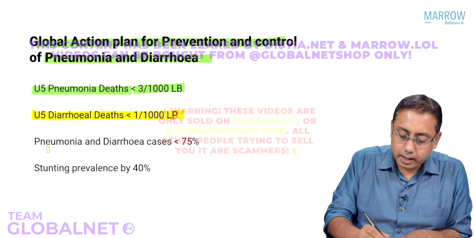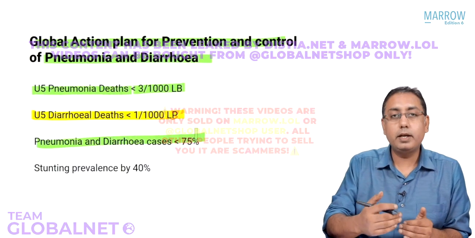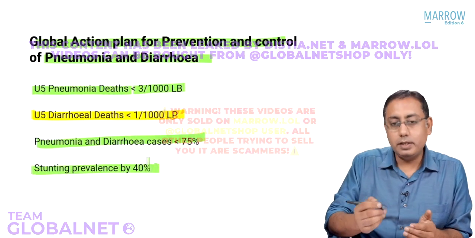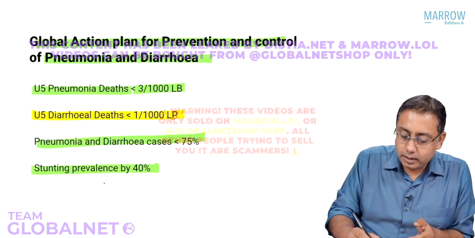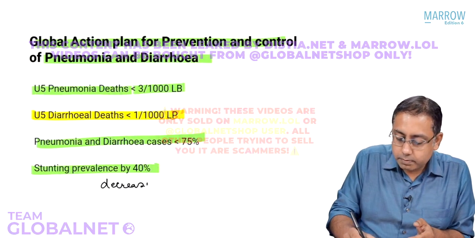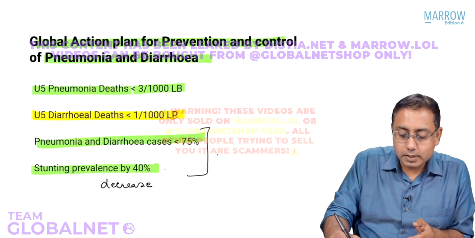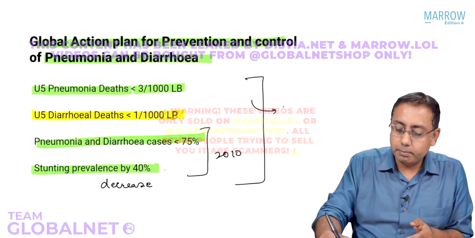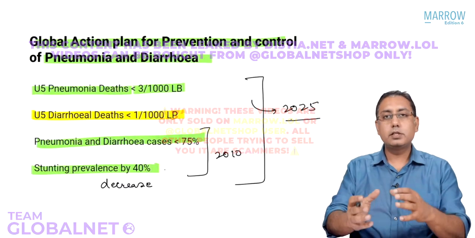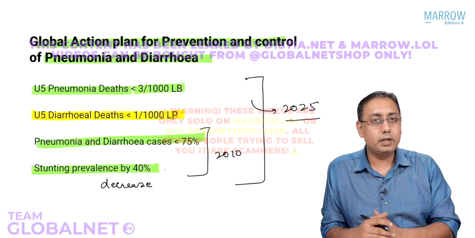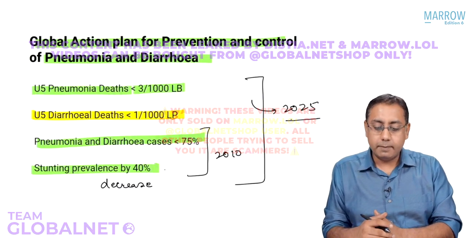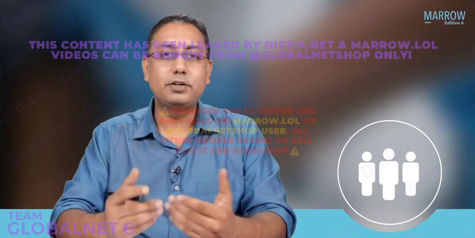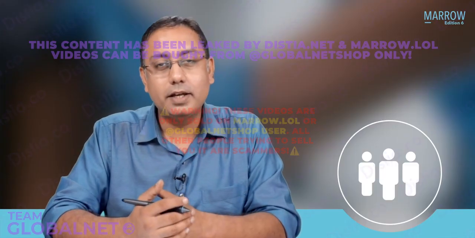And the incidence of pneumonia and diarrhea cases to be decreased by 75%, and stunting prevalence to be decreased by 40%, compared to 2010 levels. We need to complete this by the year 2025. This is the global action plan for prevention and control of pneumonia and diarrhea, and that's what the whole WHO system is doing. So with that, we have finished the topic on cholera and the National Diarrhea Control Program.